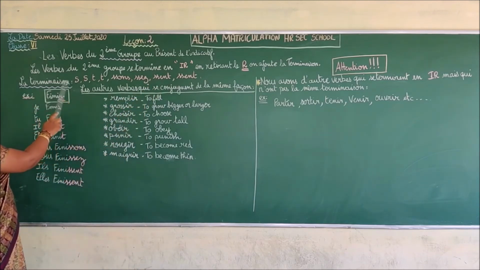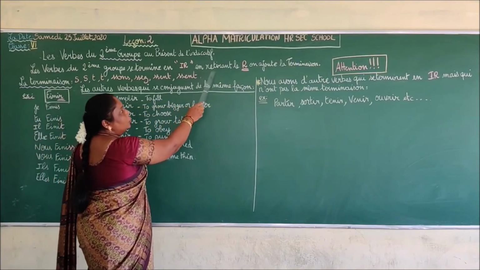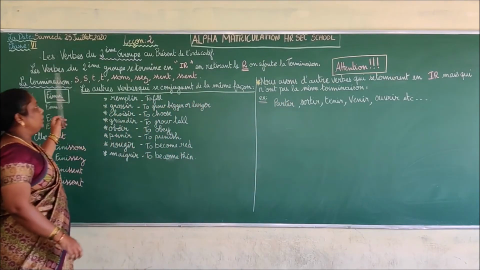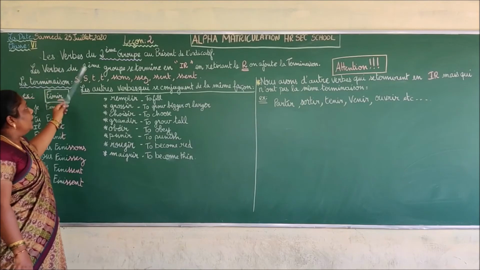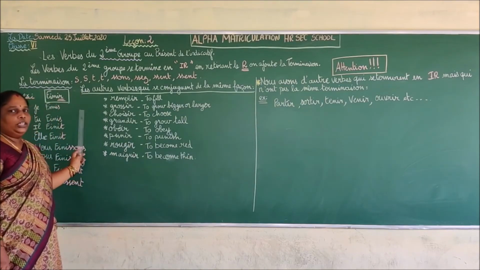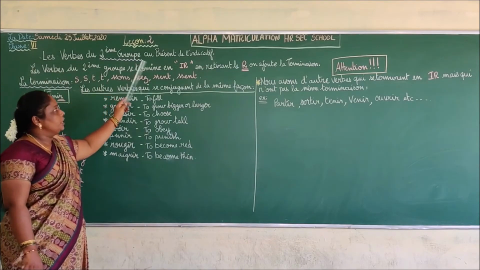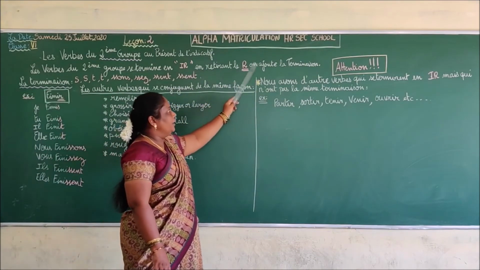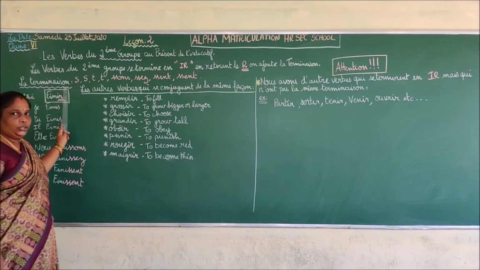Okay? So les verbes du deuxième groupe se terminent en IR. En retirant le R, on ajoute la terminaison. Here I am going to give you the meaning line by line. I have written in French. You are going to write today's date and the classwork in your classwork, and then I am going to give you some assignment about this. So the verbs of the second group end with IR, and you are going to remove the R and add their endings. La terminaison, the endings.